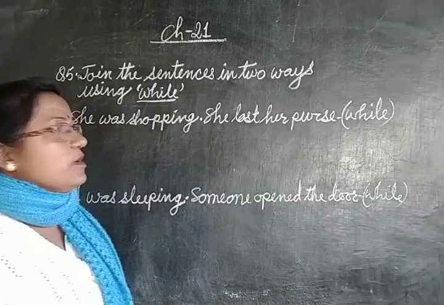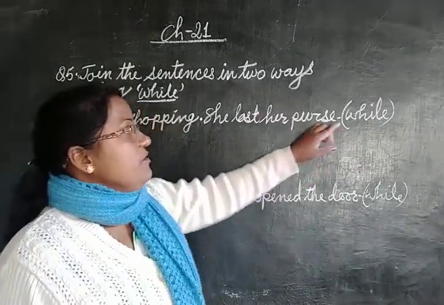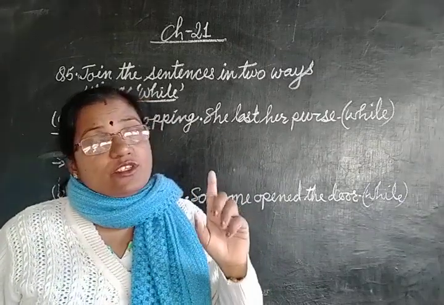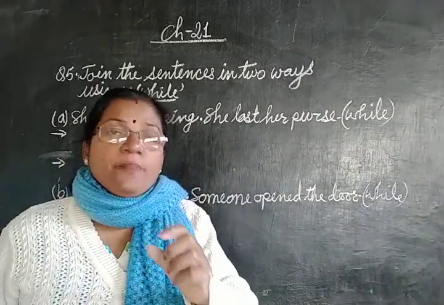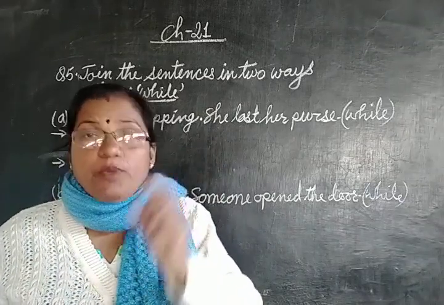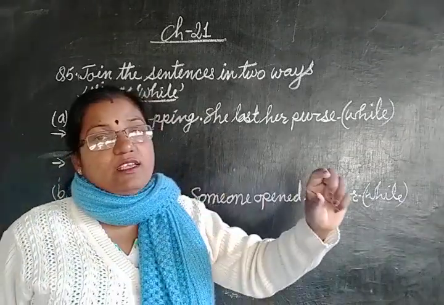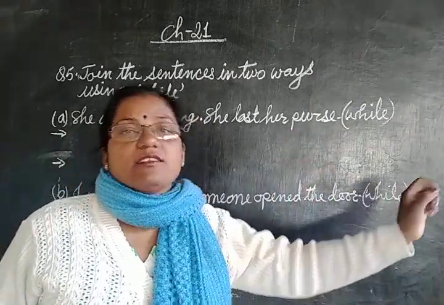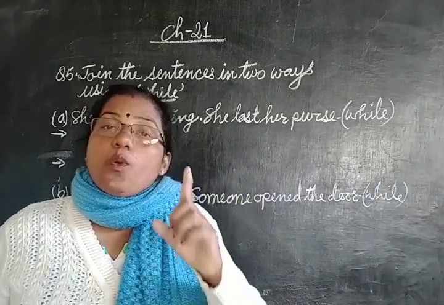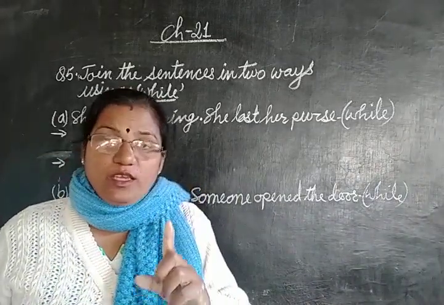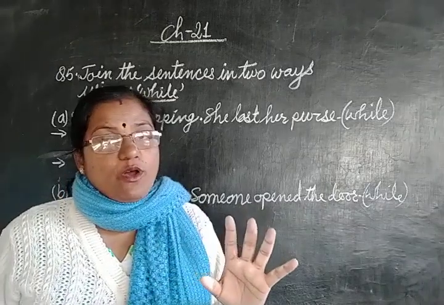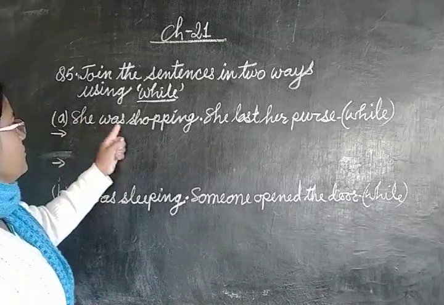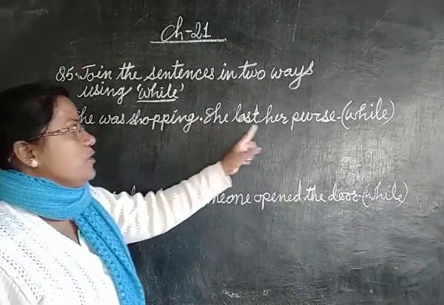Okay. Now, there are rules when we use a conjunction to join the sentences. When the conjunction is used in the beginning, after the first sentence, instead of a full stop, we use a comma and then the second sentence continues. But when we use the conjunction in between, there is no full stop and so on in between the sentences. Okay? Look at once again.